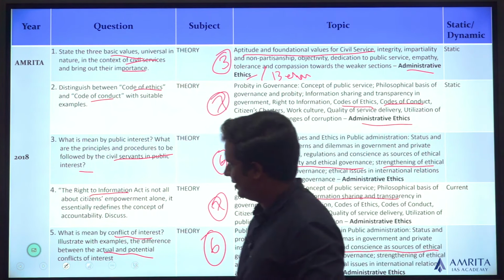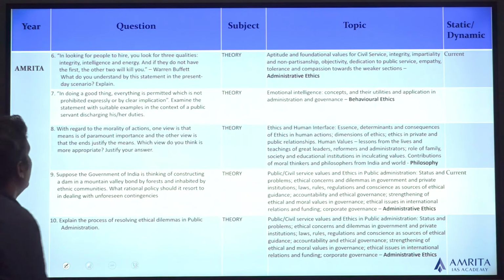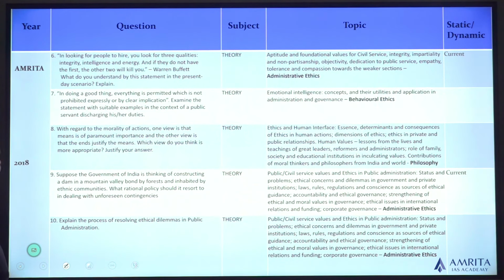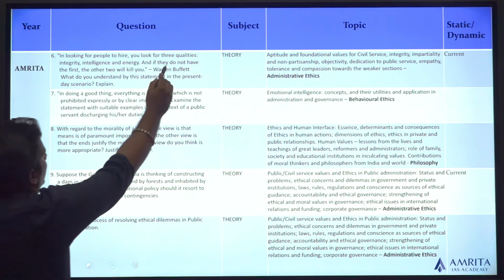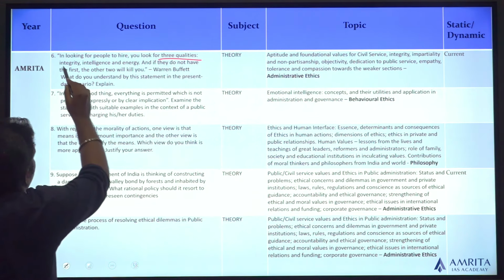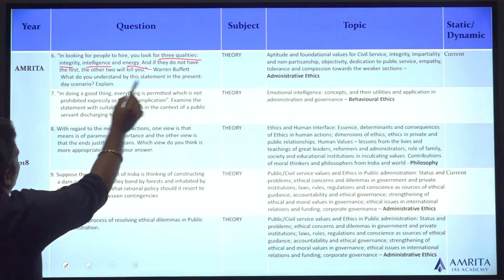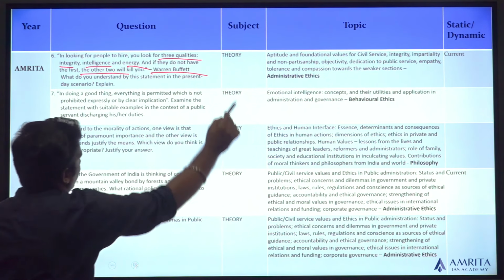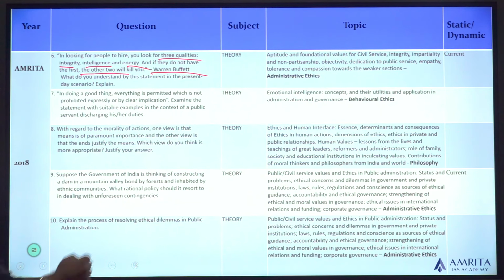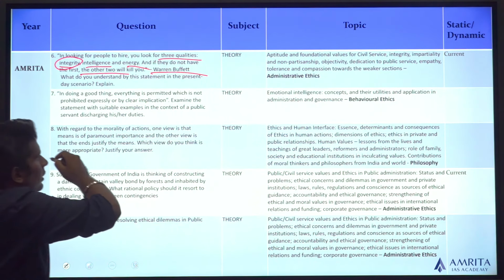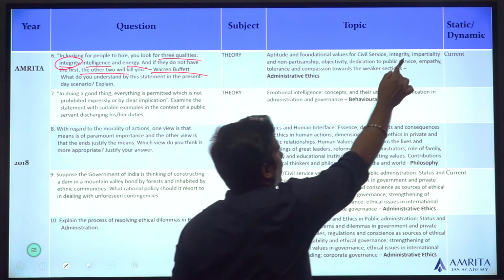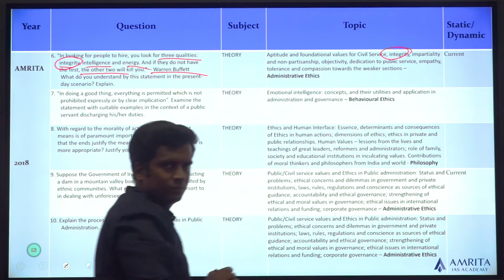Again, question number 6 of 2018: in looking for people to hire, you look for three qualities. If they do not have integrity, intelligence and energy, if they do not have the first, the other two will kill you. It's a quote by Warren Buffett. The keyword is integrity. Look at your syllabus, you have the keyword integrity.